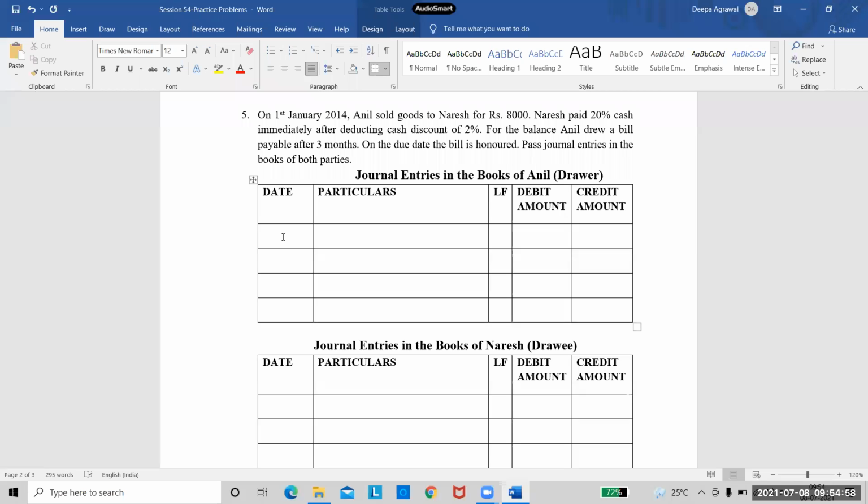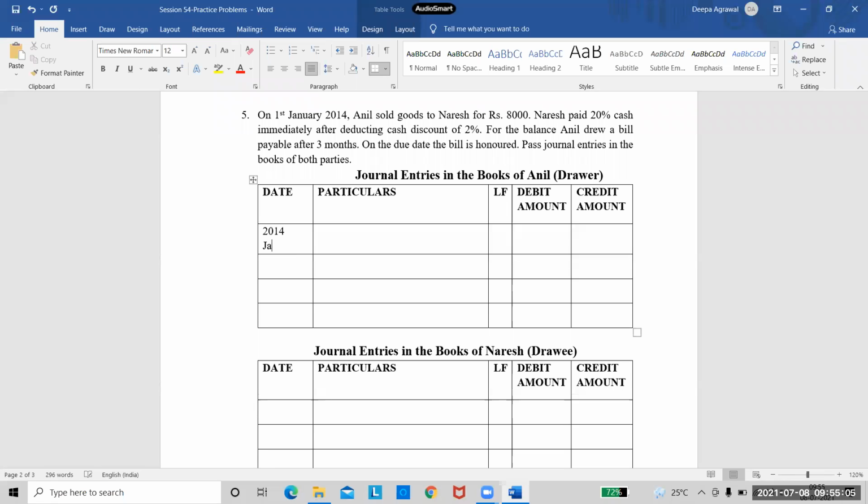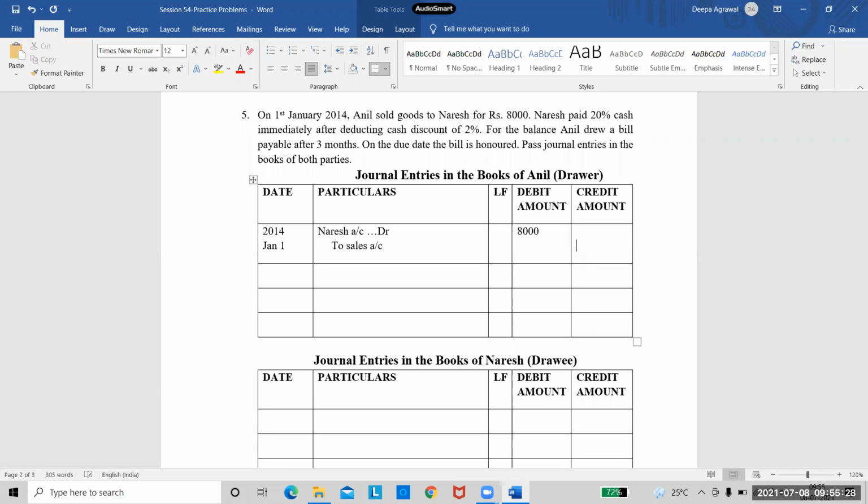First, I'm writing the journal entries in the books of Anil, who is the drawer. So first transaction, see the date is given 2014. It is on January 1st, right? Tell me the entry first. Anil sold goods to Naresh. Naresh account debited to sales account. Very good. And the amount here is 8,000. And this entry will be written in both the books, right? So I'll write it here also.